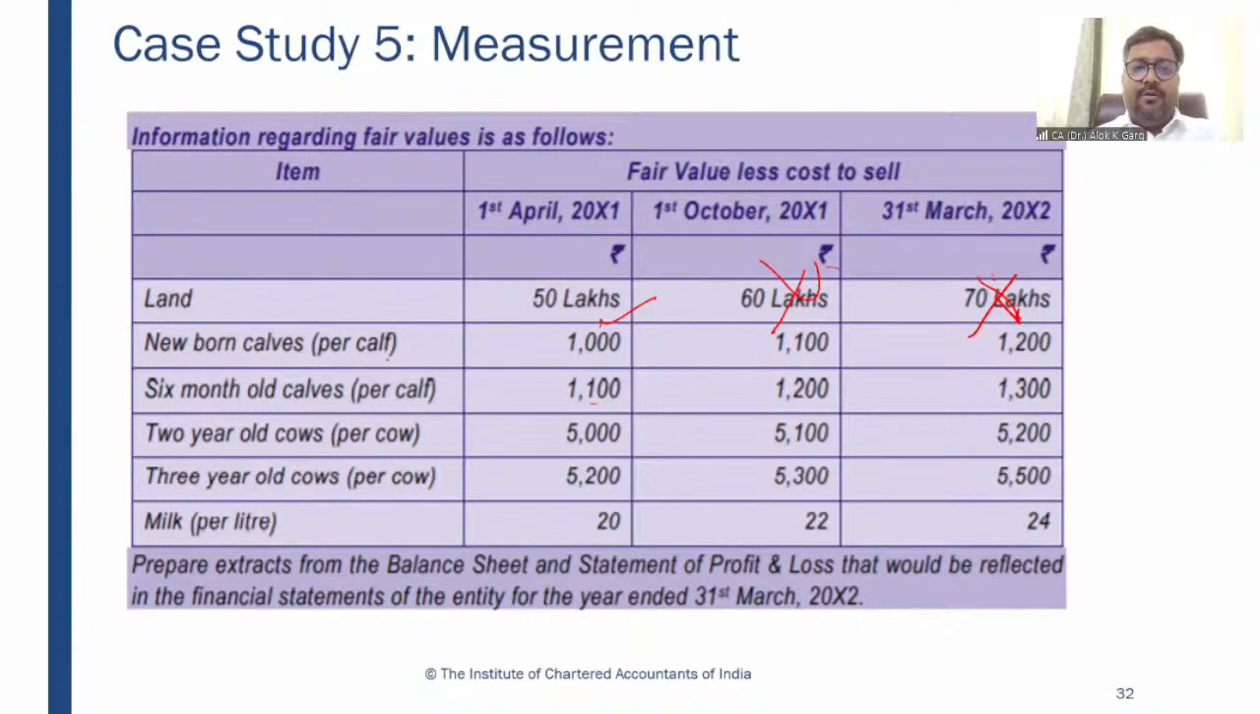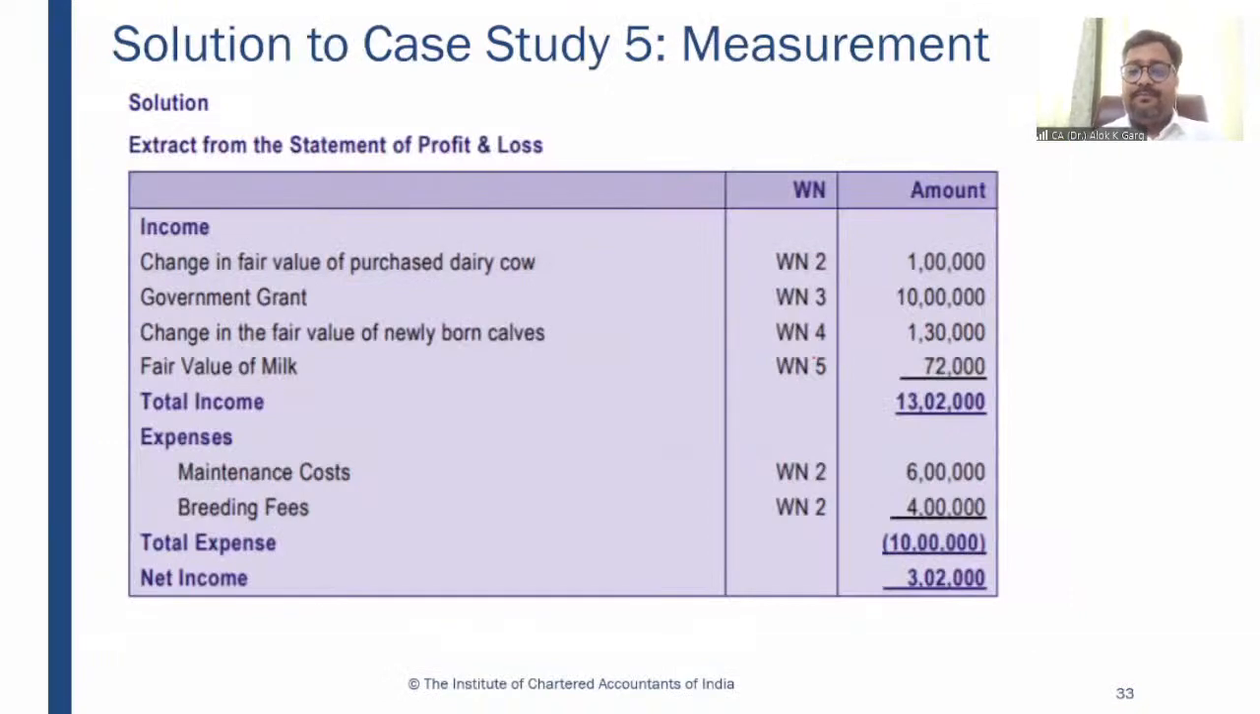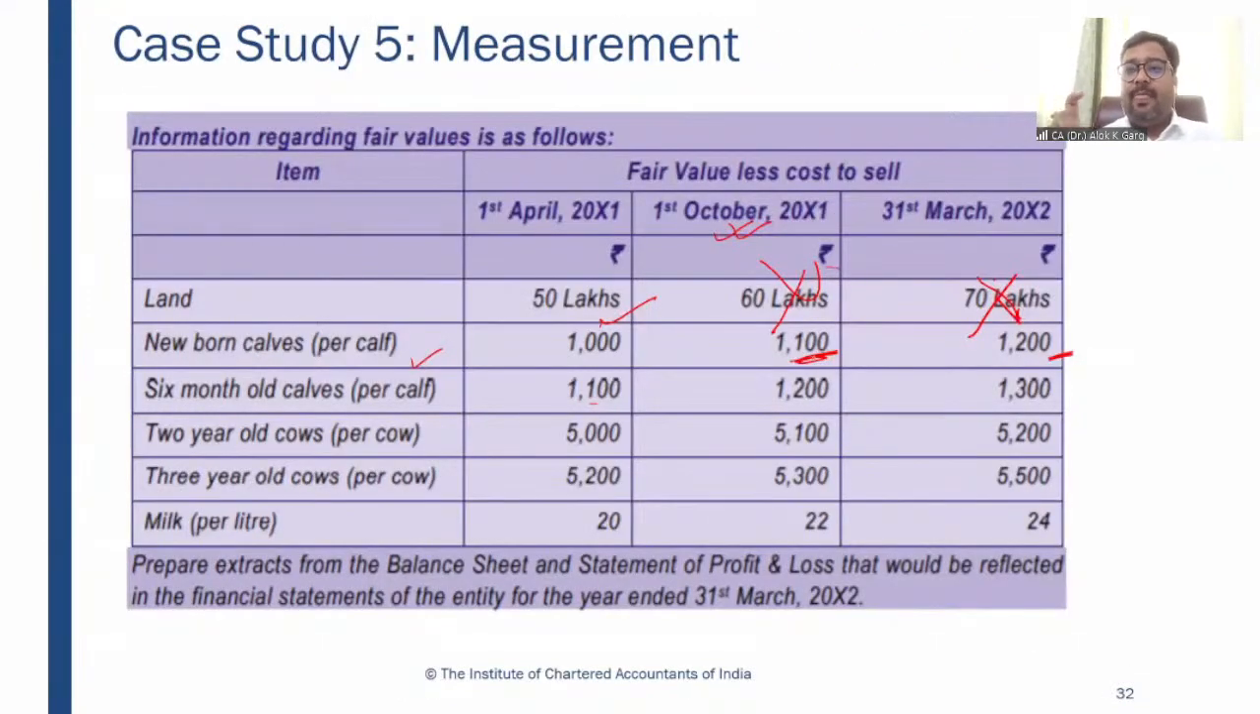New calves born per calf. So when the new calves were born on 1st October, the value was 1100 and it became 1200. Is this information relevant? Yes. Why? Because we have to recognize the calves at fair value less cost to sell, and the fair value less cost to sell on the date of birth was given. So we have to recognize this calf at fair value less cost to sell.